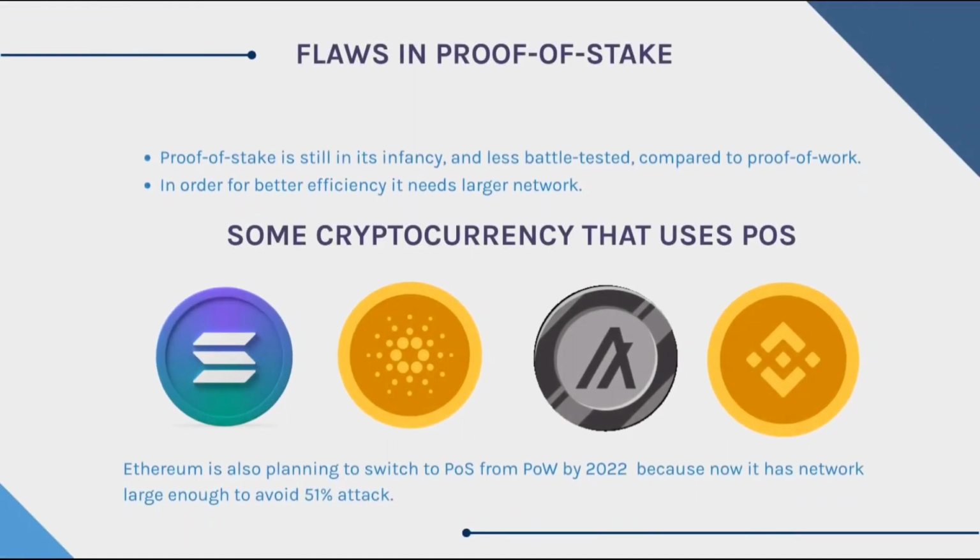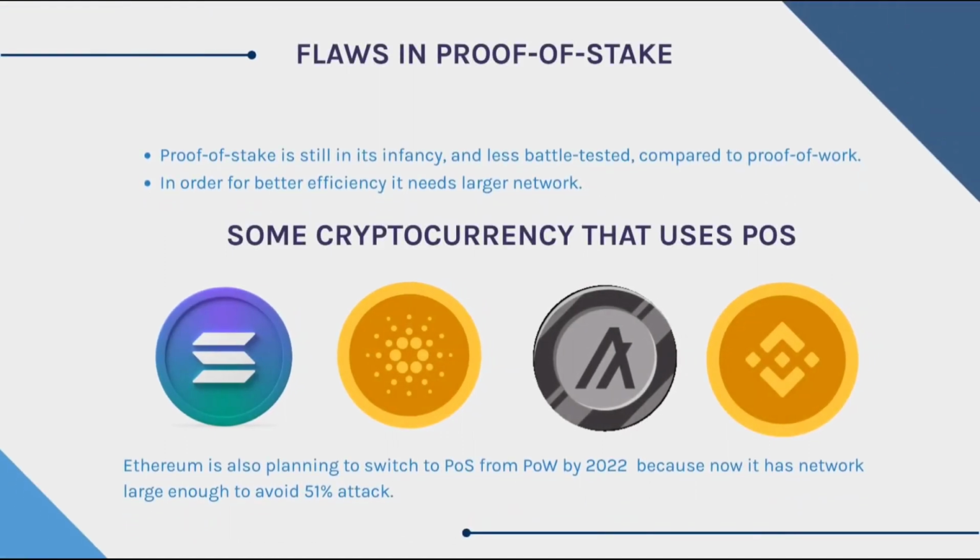We can clearly see that proof of stake is an improvement over proof of work, but no doubt proof of stake also has some flaws, because it is still in its infancy and less battle-tested compared to proof of work. And in order to perform more efficiently, it needs a larger network, because the larger the network, the more the market capital and the harder the 51% attack will be.